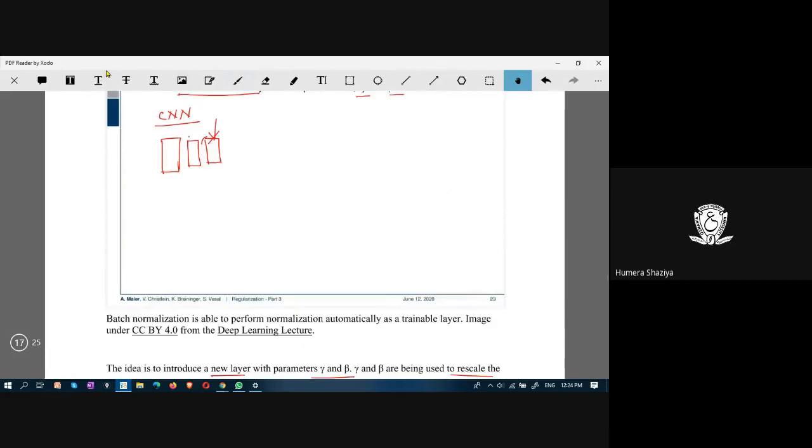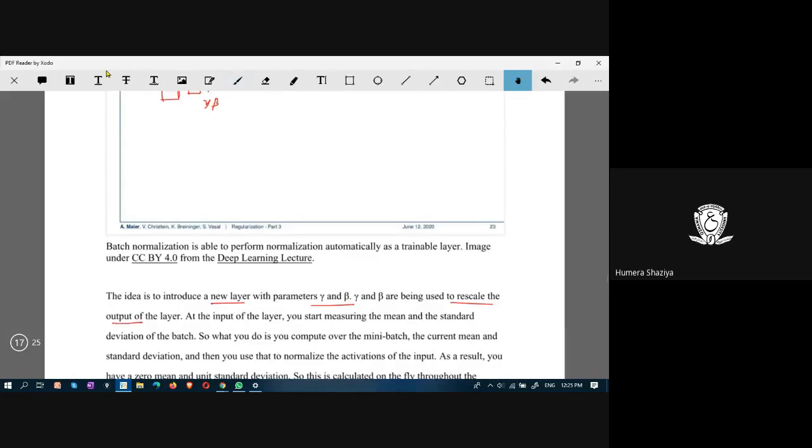When the output is generated from this layer, this max pool, this is given as the input to this batch normalization layer. This batch normalization layer has two parameters, beta and gamma, and then these parameters are applied on the input which has been received into this layer, and rescaling and normalization is performed before sending out the output.